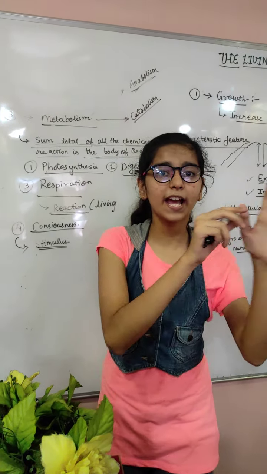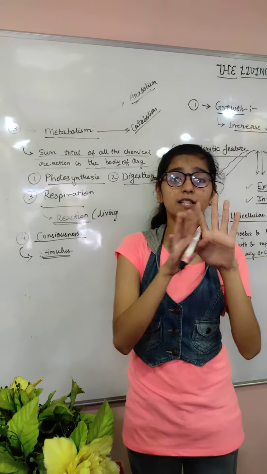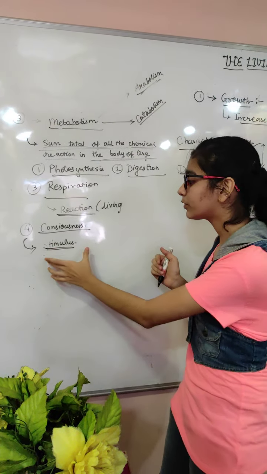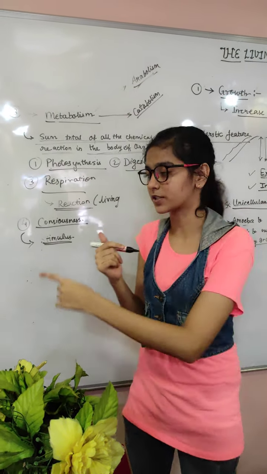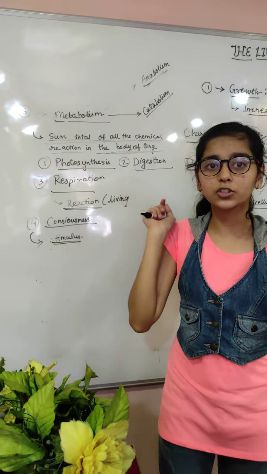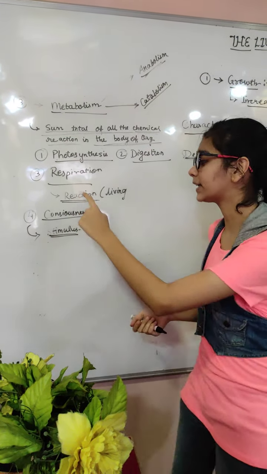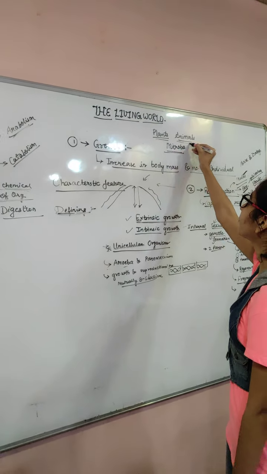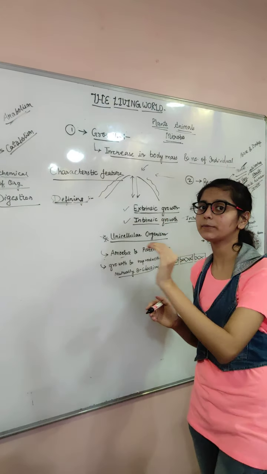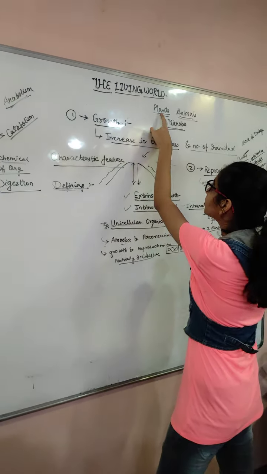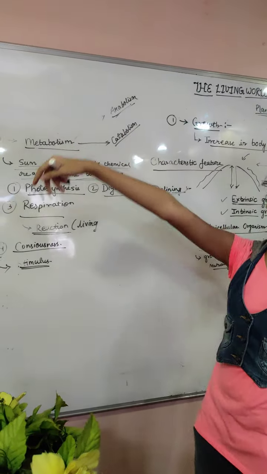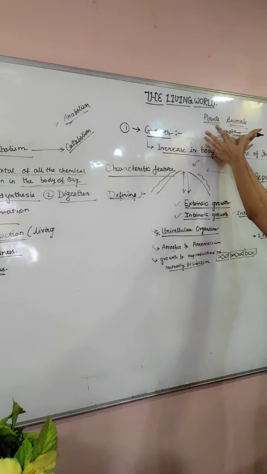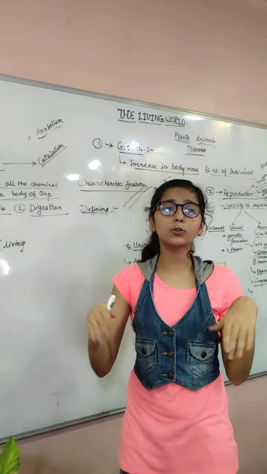For example, we are passing by a hotel and we smell some nice food, the fragrance of food. We will say I have some sensation, and that's due to the receptors present in your nose, and that's again your stimulus. But here you can ask me one thing: plants, animals, microbes. If I call an animal or do something to an animal, it will respond very quickly. But what about plants? If I say, mango tree, please come here, will it come? Definitely not. So different organisms respond differently to different stimuli.